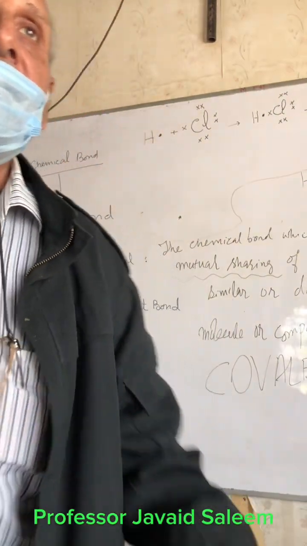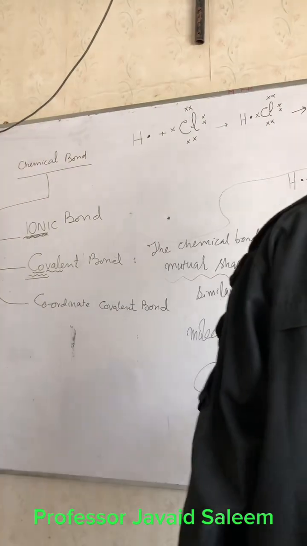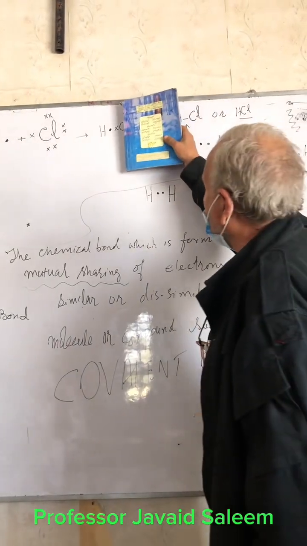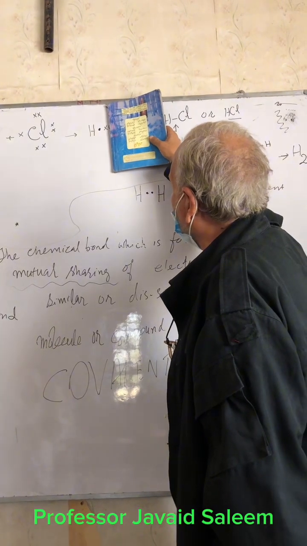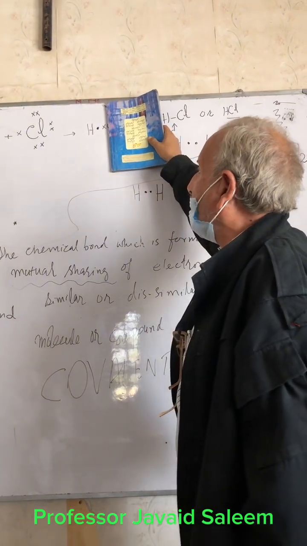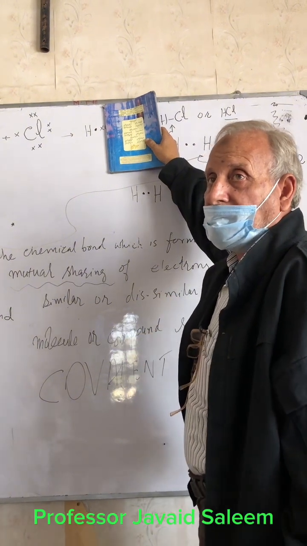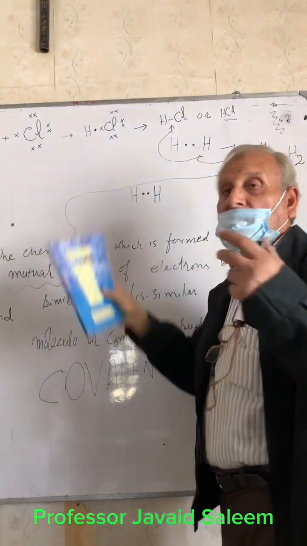For example, let us first see the case of hydrogen. On the left-hand side is the hydrogen atom. How many electrons does it have? 2, because it is a shared pair now.